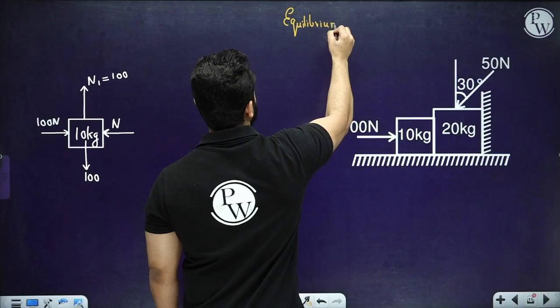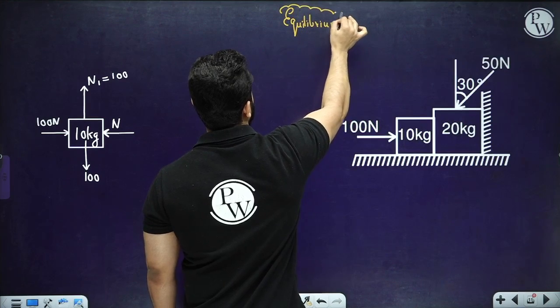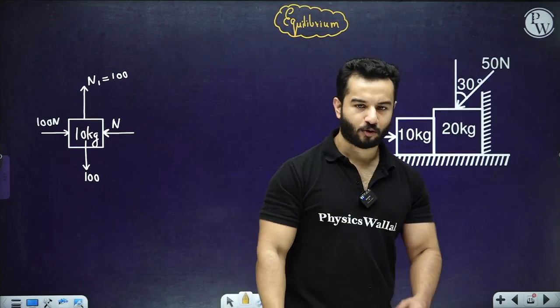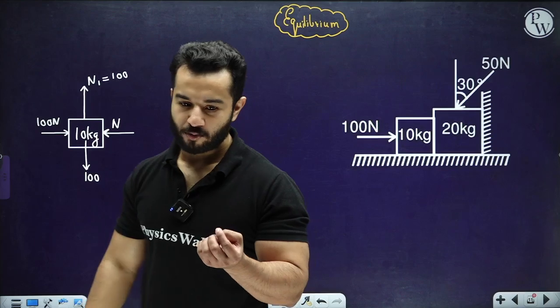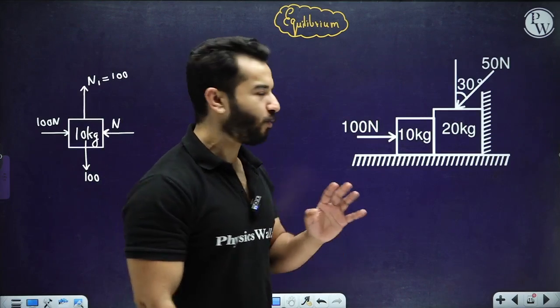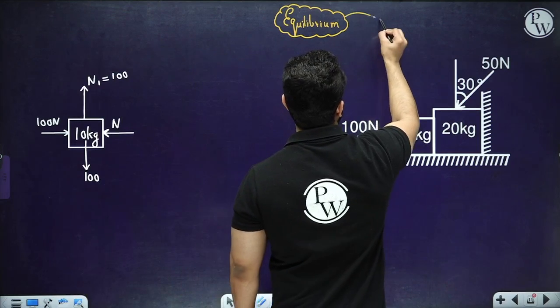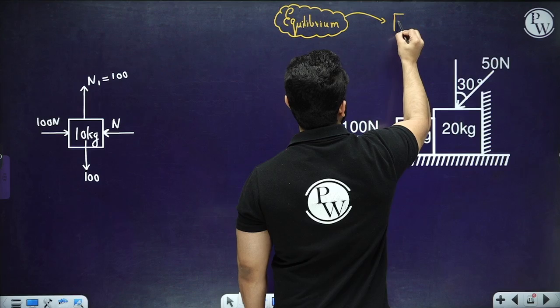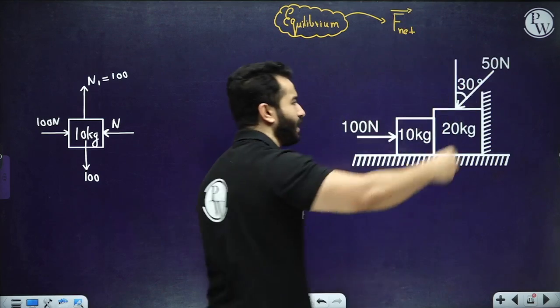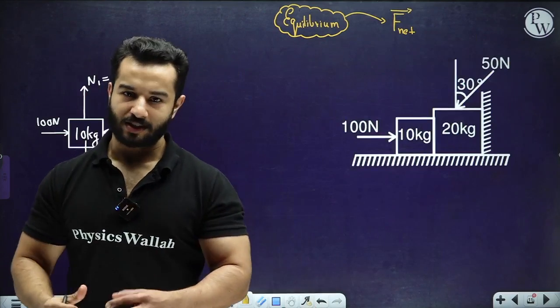in physics, it's mainly of two types. One is translational equilibrium and the other is rotational equilibrium. Also sometimes we define it as static and dynamic, but right now we are going to talk about only two things. If we are saying that a system is in equilibrium, a system can be comprised of many particles inside of it, right?